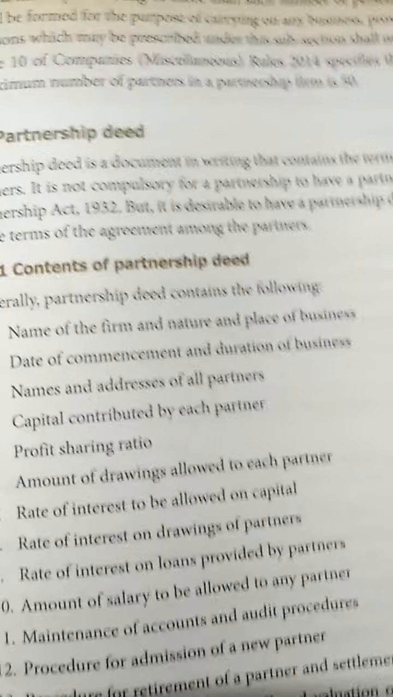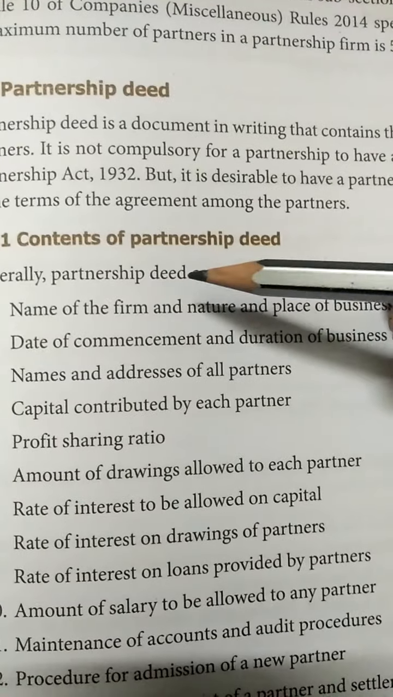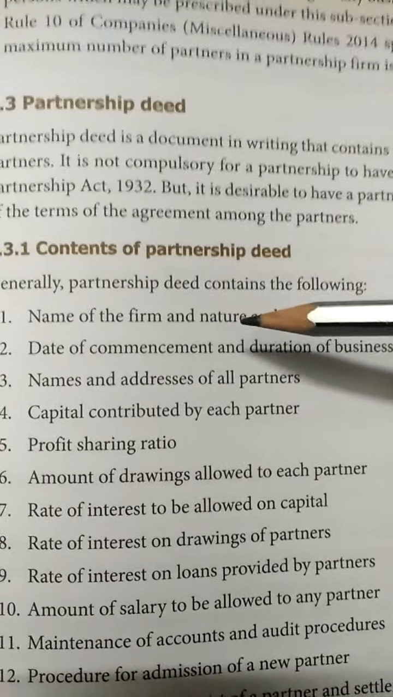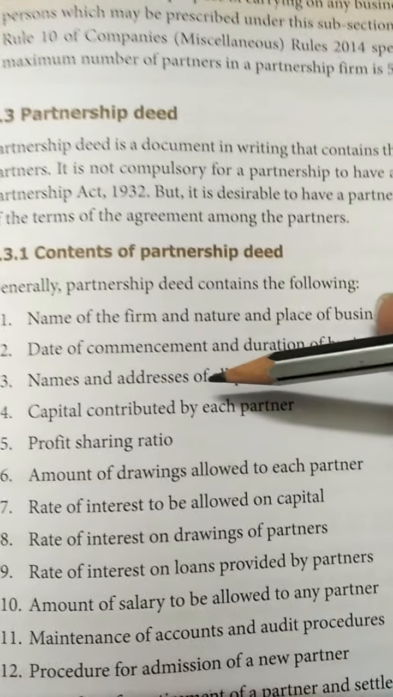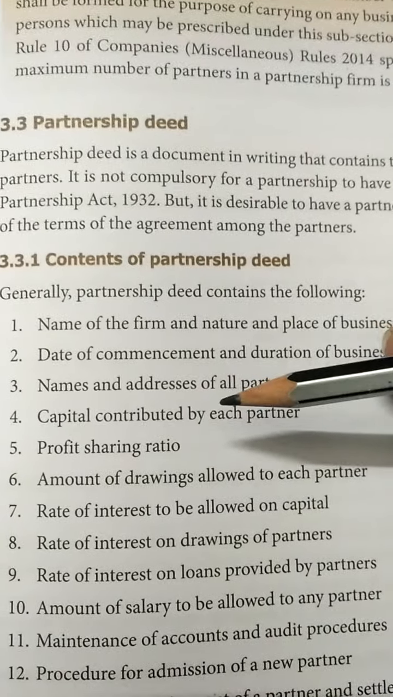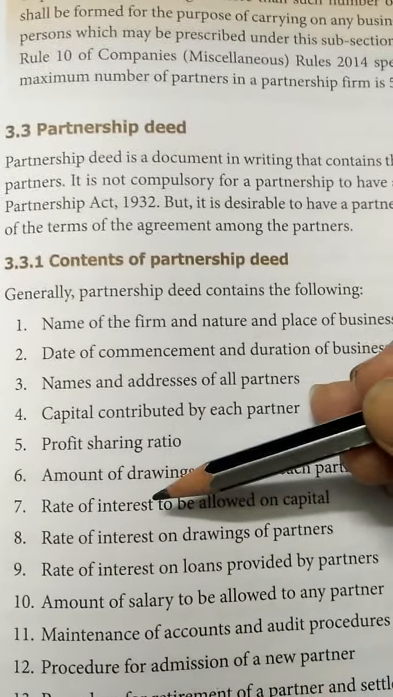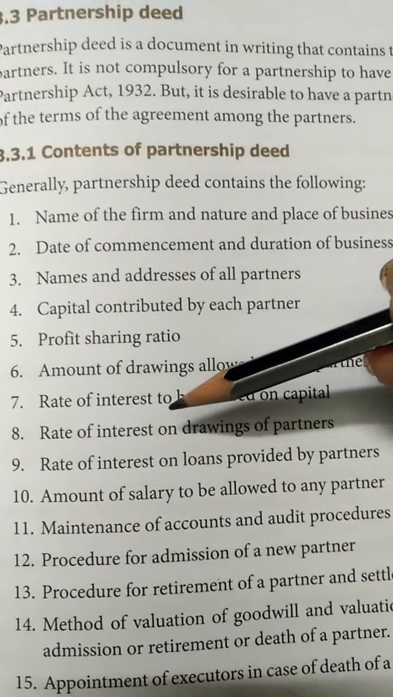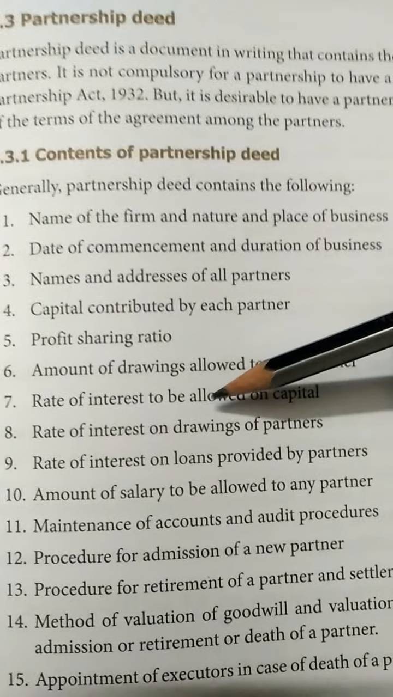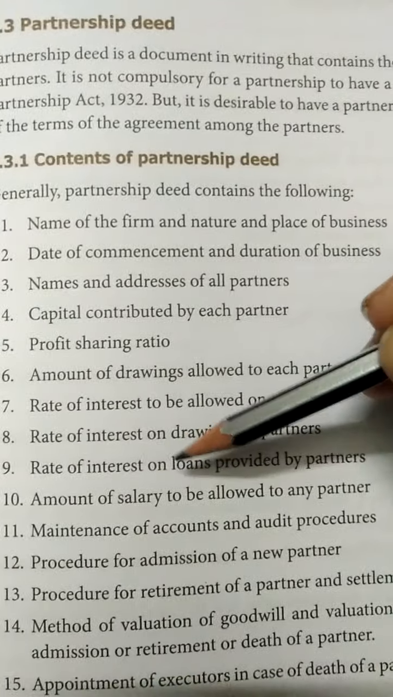Let us see what are the contents of the partnership deed. First one is the name of the firm, the nature and the place of business, date of commencement, name and address of all the partners, capital contributed by the partners, profit sharing ratio, amount of drawings, rate of interest on capital, then rate of interest on drawings of the partners, rate of interest on loan,